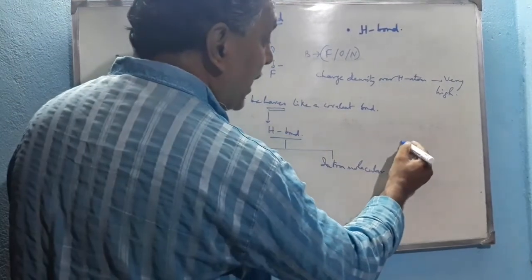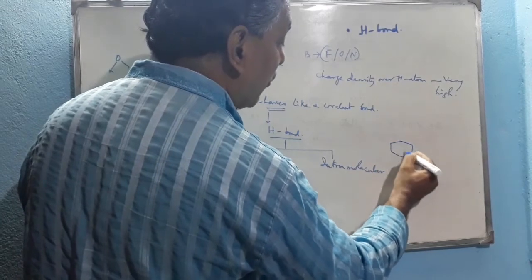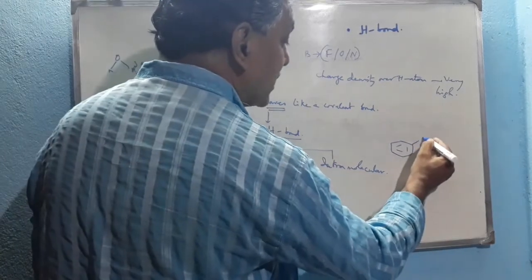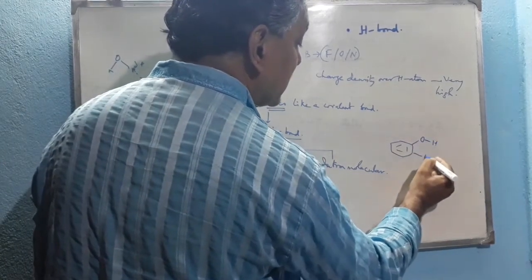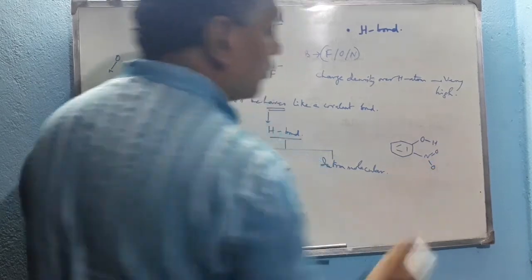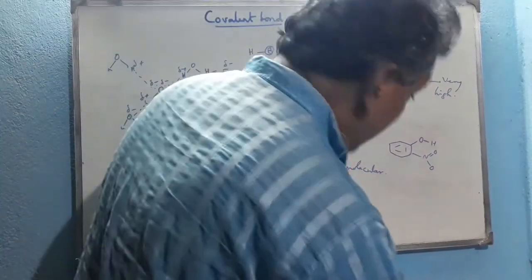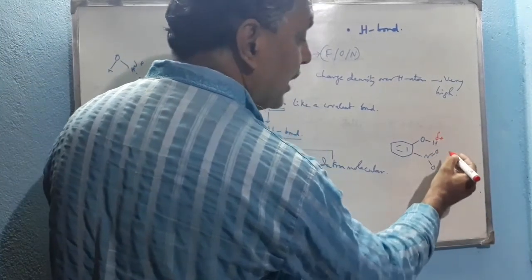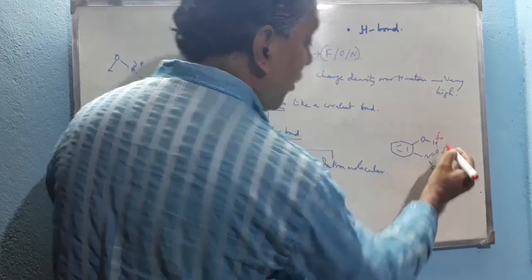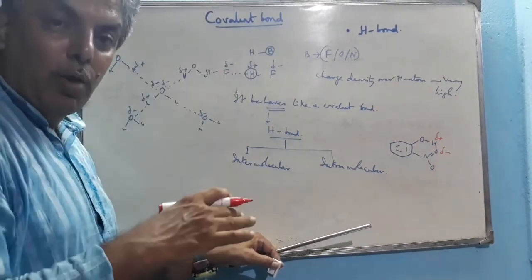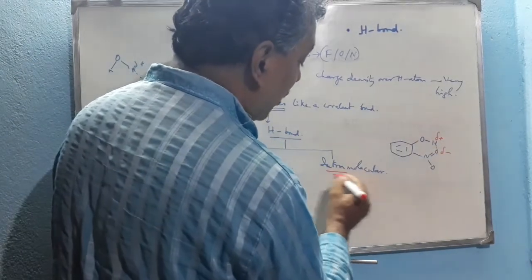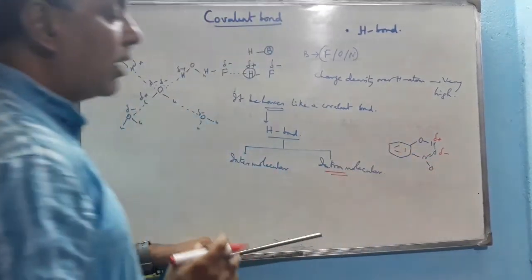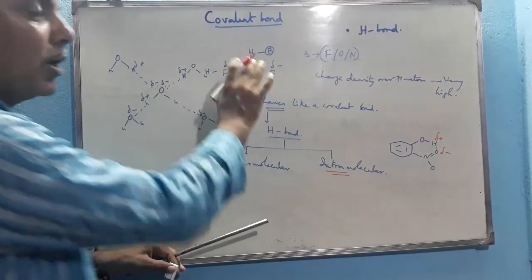But in case of paranitrophenol or orthonitrophenol, if we consider the steam volatility of orthonitrophenol, this is the phenol structure and this is the nitro group. Now the hydrogen directly attached to the oxygen atom is del positive, and the oxygen of the nitro group is del negative, so they can form a hydrogen bond within a single molecule. Such a hydrogen bond is called intramolecular because it exists inside the molecule. So this is the example of intramolecular hydrogen bond, and those earlier are examples of intermolecular hydrogen bond.